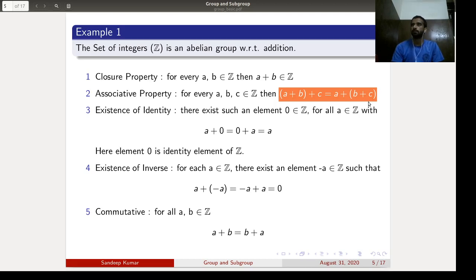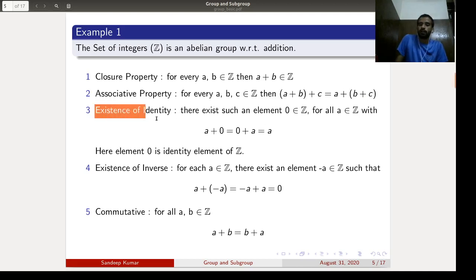First we add A and B, then add C; or first we add B and C, then A. It must be equal, so the associative property holds. Now existence of identity: there exists an element 0 belonging to Z such that for all A in Z, A plus 0 is equal to 0 plus A is equal to A. So here the identity element is 0.